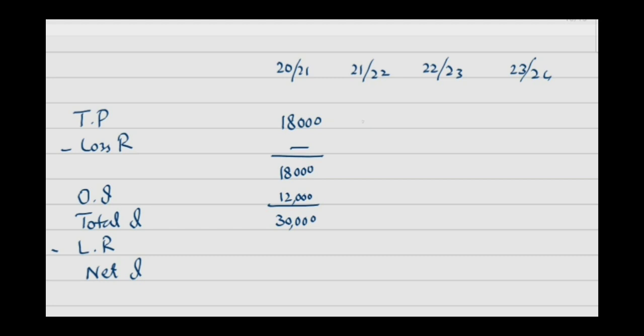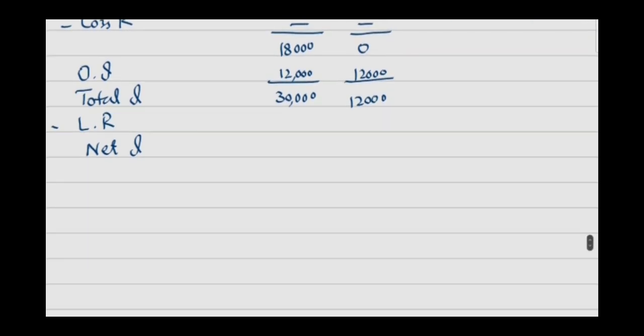And in this year you have 0 income, no loss relief, 12,000 other income, this is said to be 12,000. Now, the year of loss is this. You can either choose to set off loss against current year and then previous year, or previous year and then current year. In both situations, the net income will be the same.